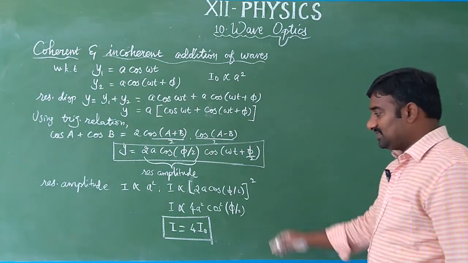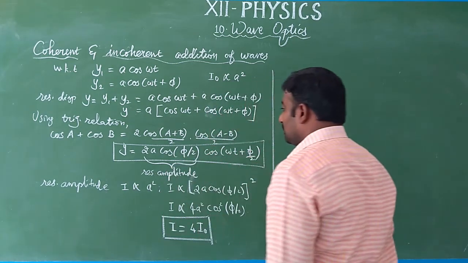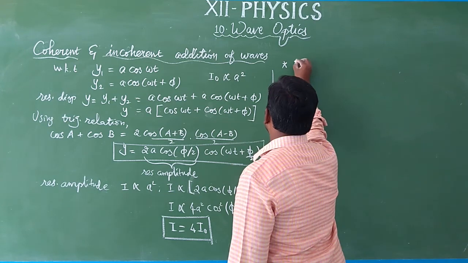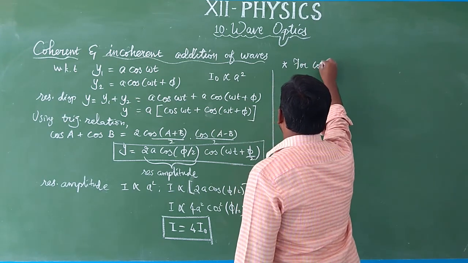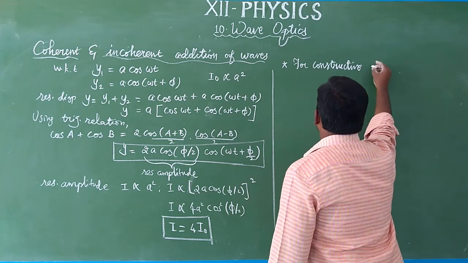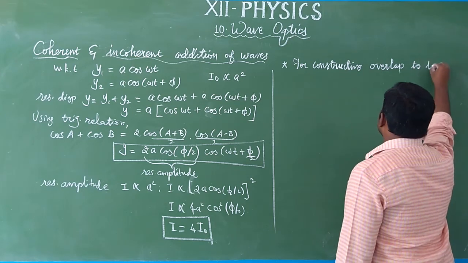This is the general formula, but we have seen two cases. One is where the constructive overlap takes place, and another is where the destructive overlap takes place.